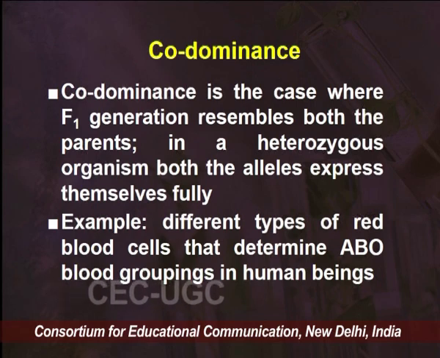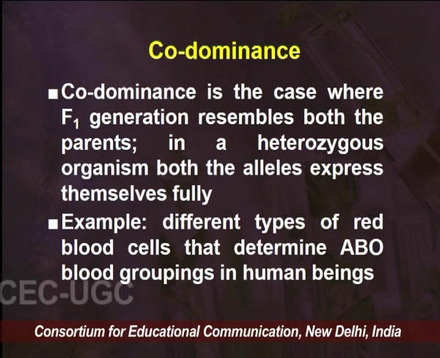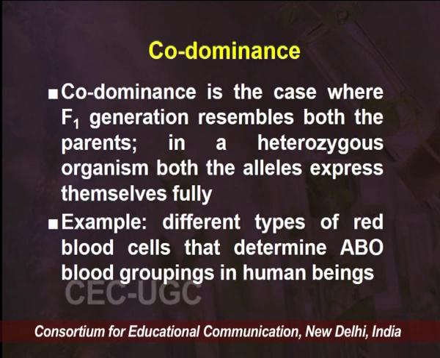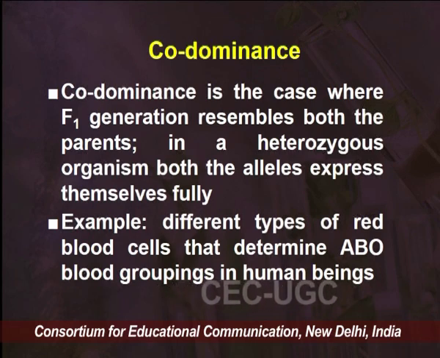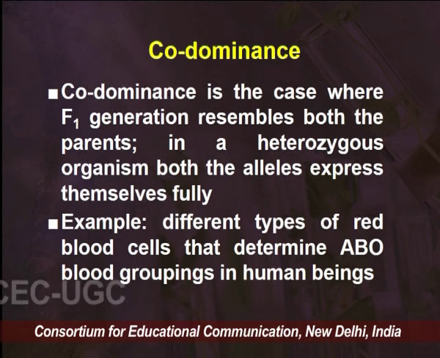This is the case where the F1 generation resembles both parents: in a heterozygous organism, both alleles express themselves completely. It is different from what we have seen so far. We will try to understand the case of a heterozygous organism, the state of the alleles, and how they are expressed.